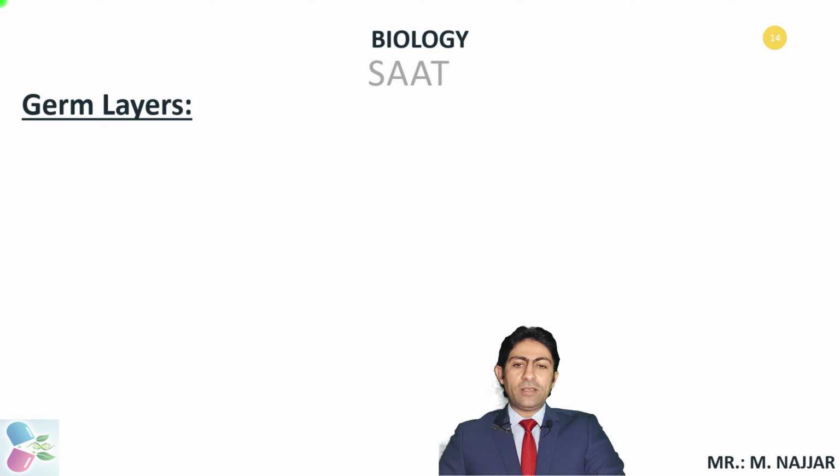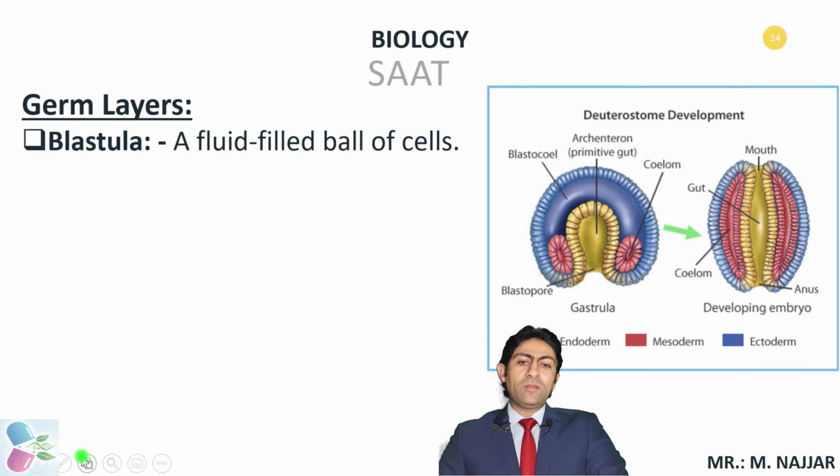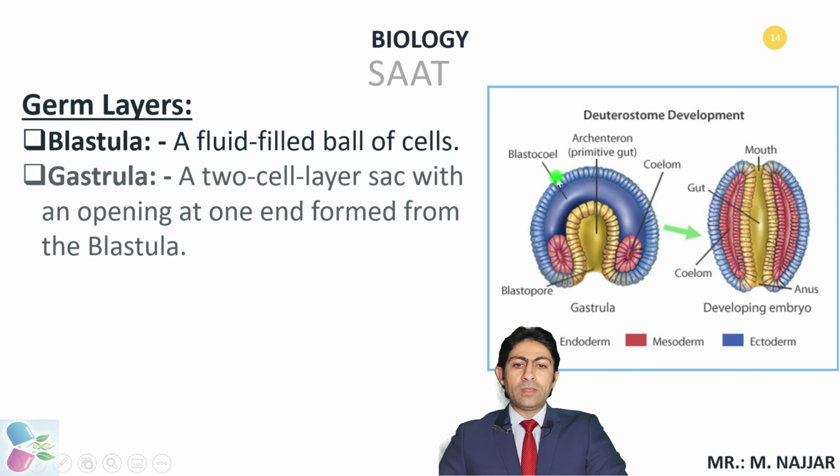To summarize this, we have the blastula, which is a fluid-filled ball of cells. Then we have the gastrula, a 2-cell-layer sac with an opening at one end, formed from the blastula. This gastrula is made up of ectoderm to the outside, endoderm to the inside, and mesoderm in the middle, and inside the endoderm there is the coelom.